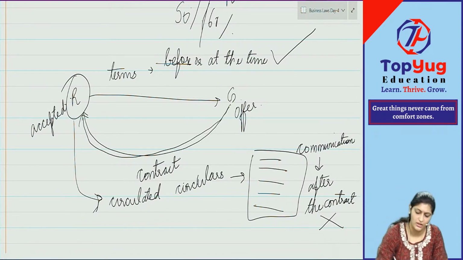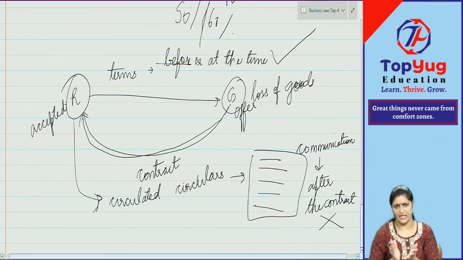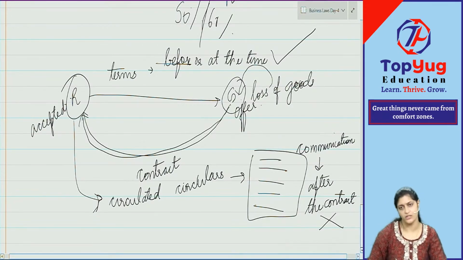In the transportation, some loss of goods happened, maybe an accident, or because of the rain. The goods were lost. Whose goods were lost? Ghanshyam's goods were lost.